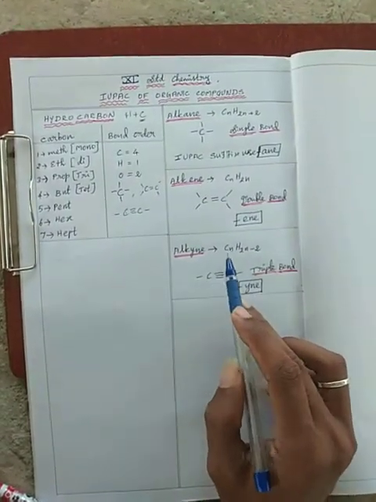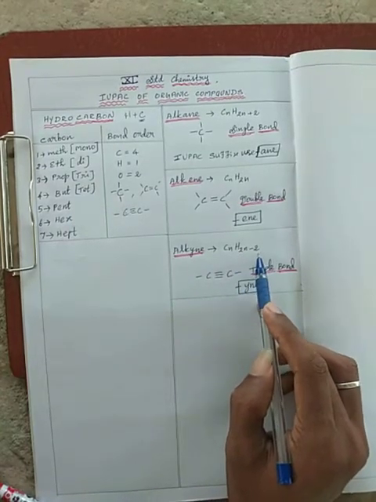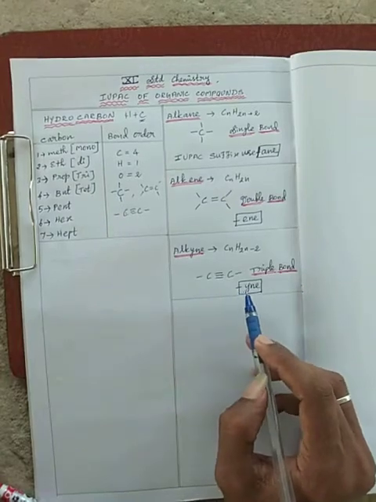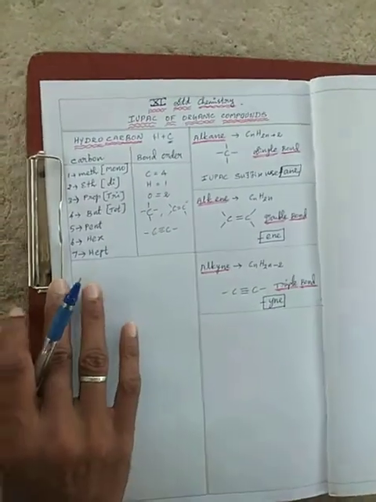For an alkyne the formula is CnH2n-2, with a carbon to carbon triple bond, and the IUPAC suffix used is ine.